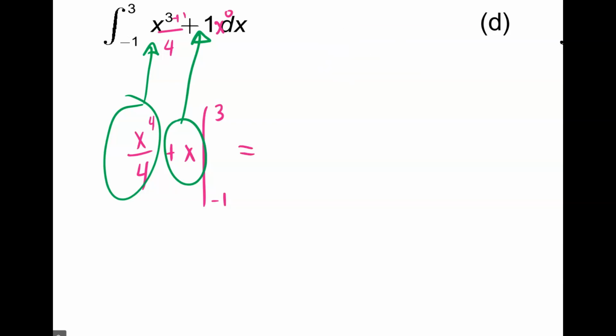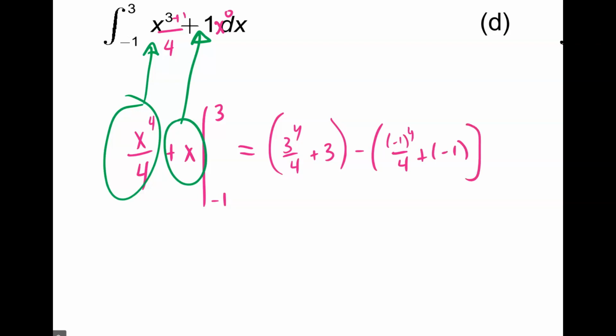Okay, evaluating upper minus lower. I have 3 to the 4th over 4 plus 3, and then minus -1 to the 4th over 4 plus -1. So it's 81 over 4 plus 3 minus 1/4 plus 1.